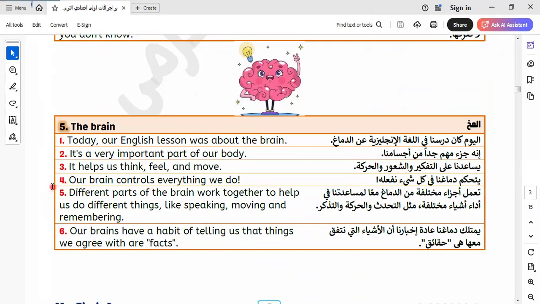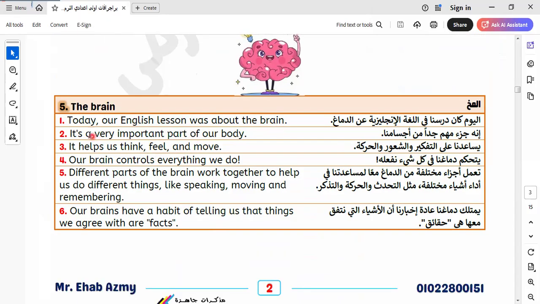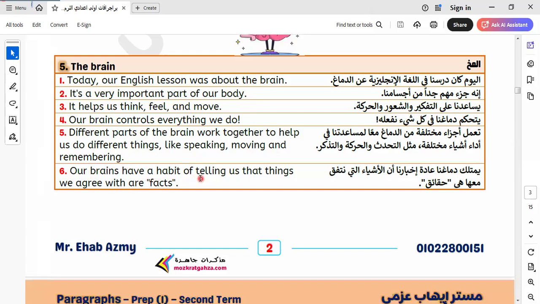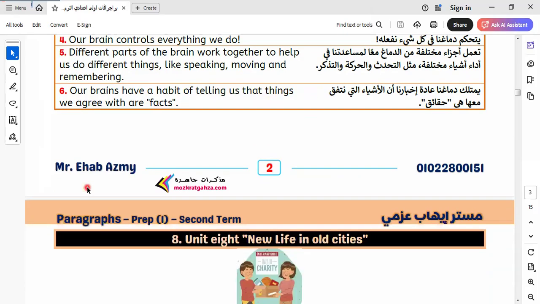Let's go to another topic here. Today, our English lesson was about the brain. It's a very important part of our body. It helps us think, feel, and move. Our brain controls everything we do. Different parts of the brain work together to help us do different things, like speaking, moving, and remembering. Our brains have a habit of telling us that things we agree with are facts.